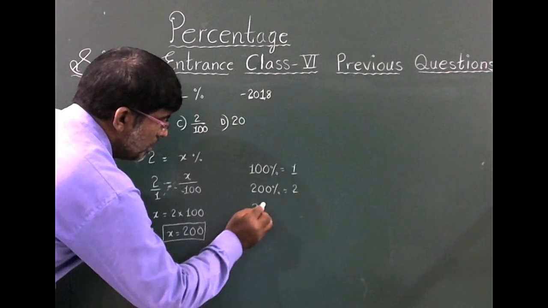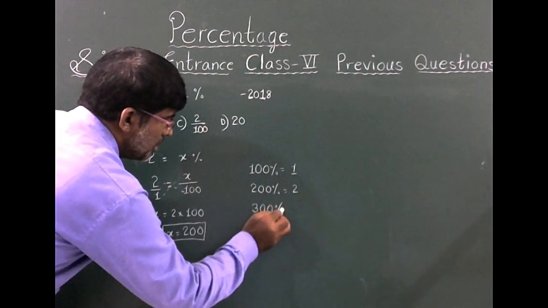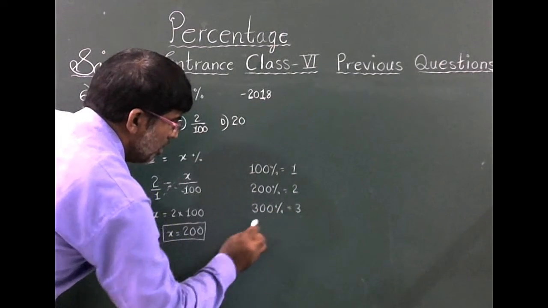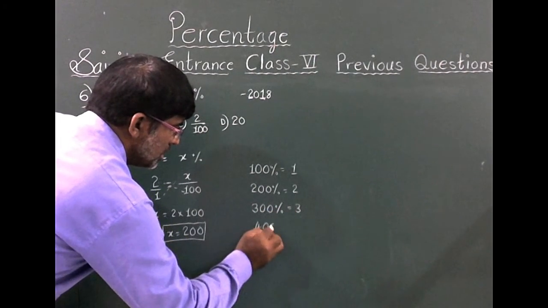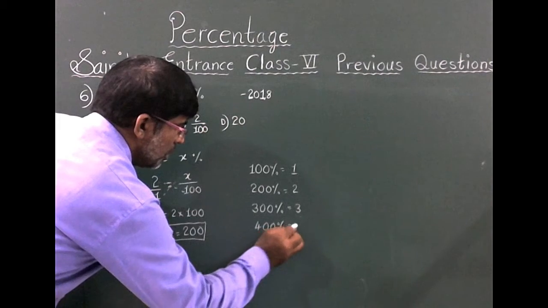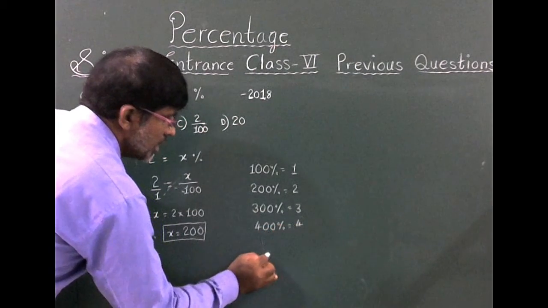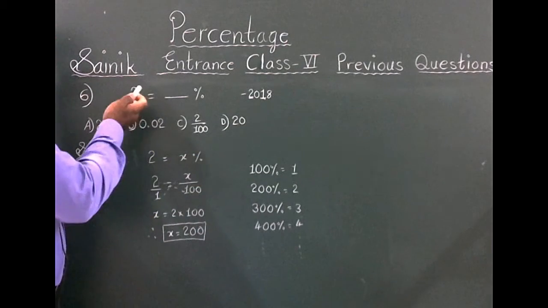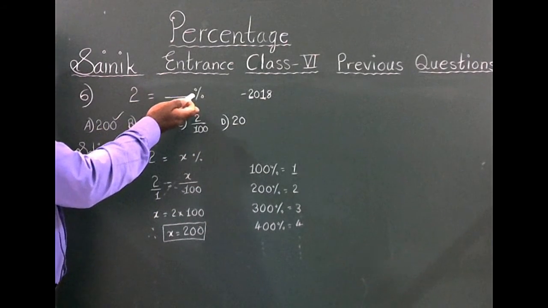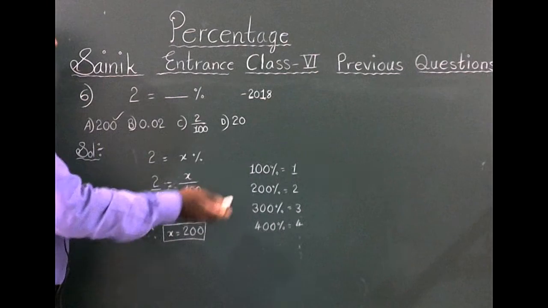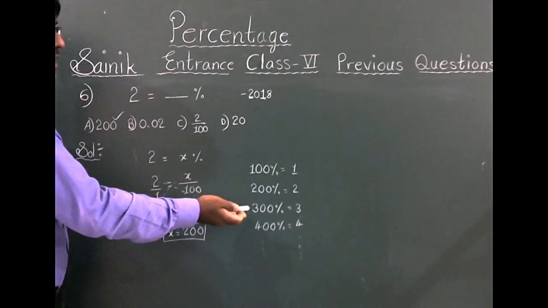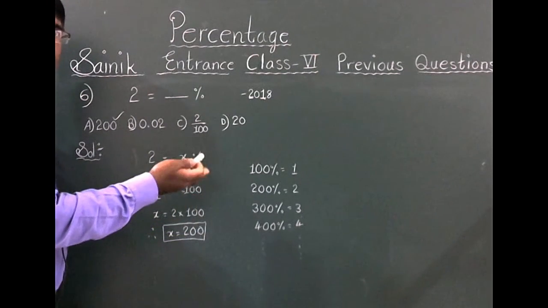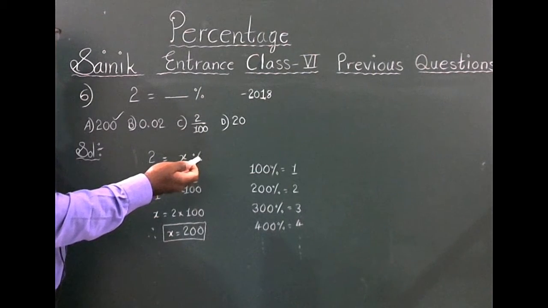Okay, 300% is nothing but 3 only. Okay, 400% is equal to 4 only, and so on. Okay, you can easily remember. 2 is nothing but 200 percentage. 3 is equal to 300%. 10 is equal to 1000 percentage.